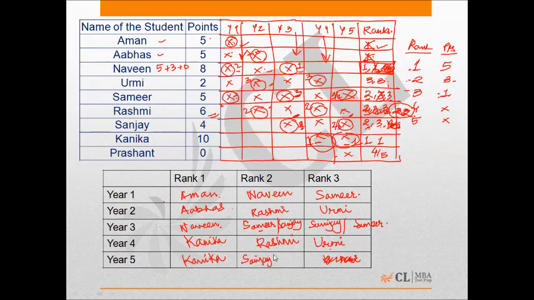If we have Samir as the second rank, we will have Sanjay as the third rank, or vice versa. So the only two cases we are going to have are in year 3 and year 5.